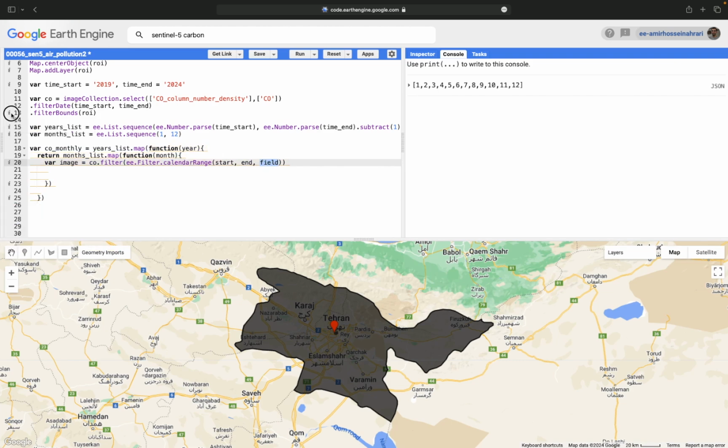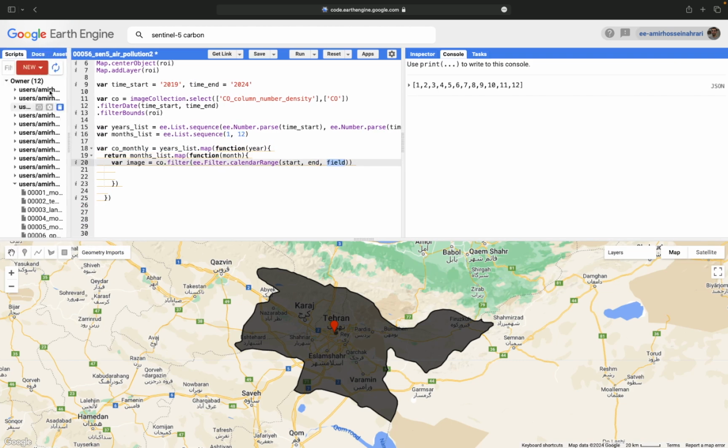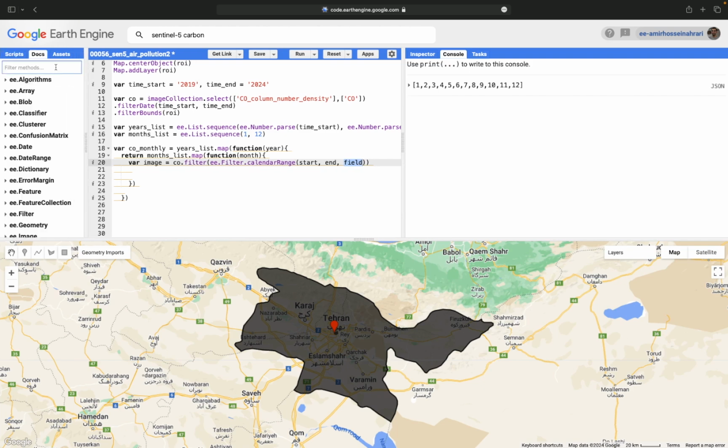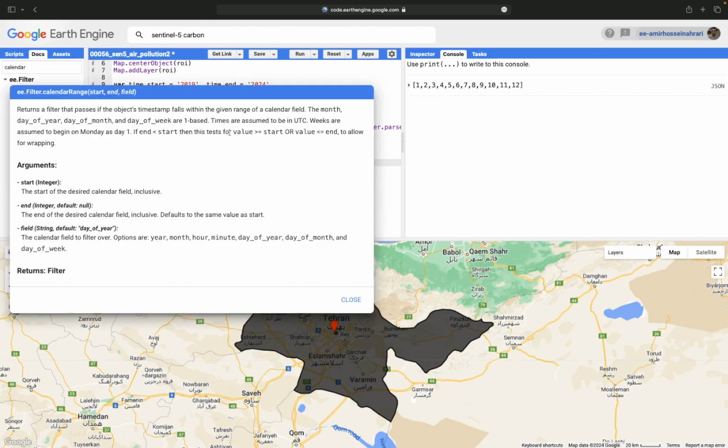For example, if you go to the Docs in the left panel, you can search for calendar range. As you can see, in the calendar range there is a description and also a lot of information about the field, what you can set for the field.